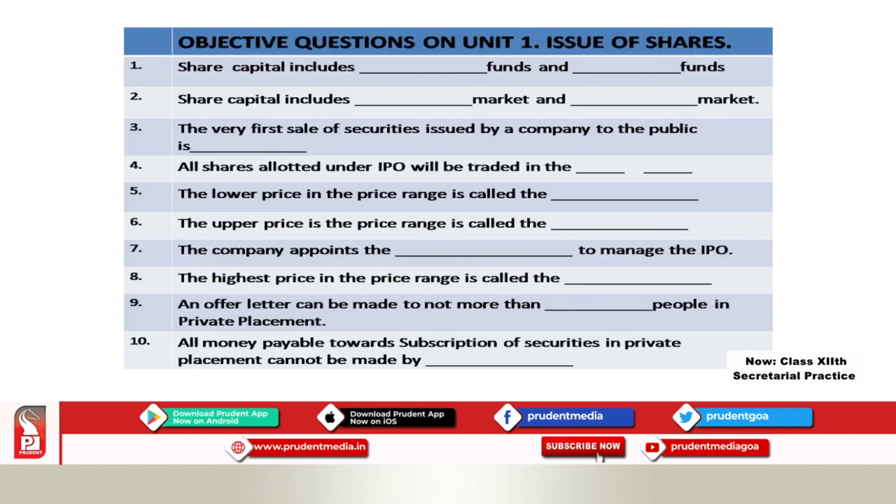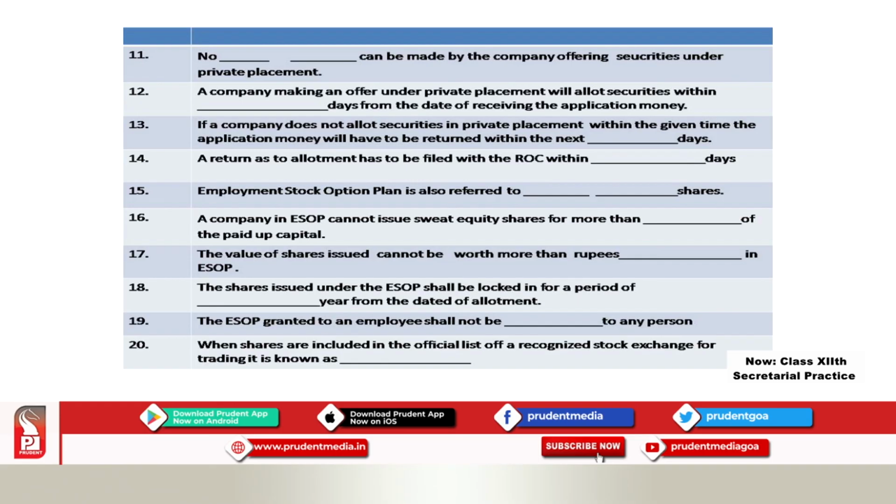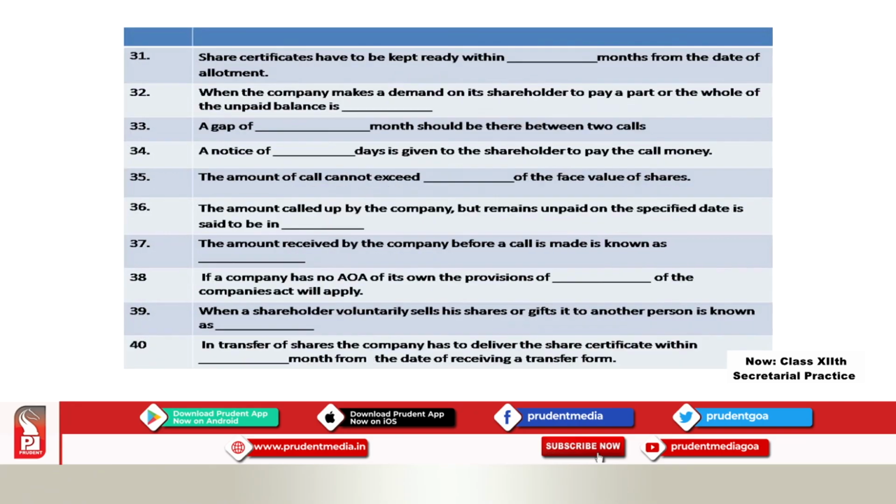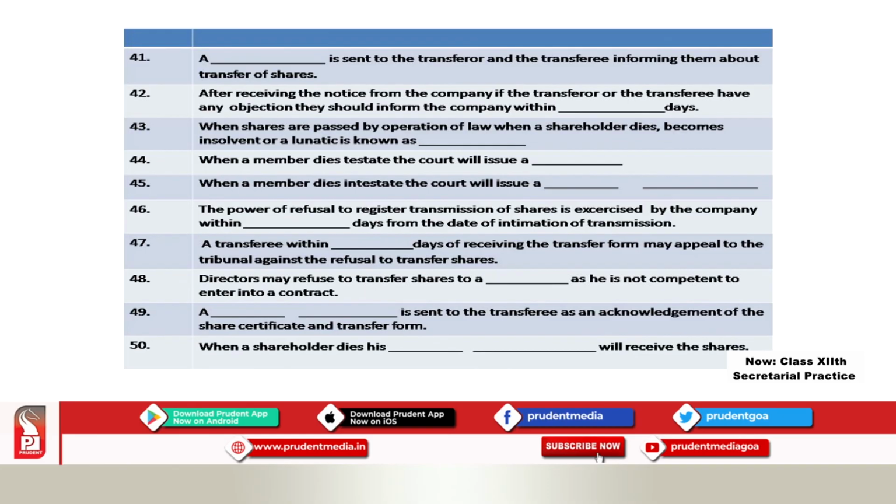I have prepared a few objective questions for you. So, you can go through them on the whole topic of issue of shares. I have the likely objective questions, like a question bank, but I have prepared a question bank of only objective questions. So, these are the objective questions that are put forward for you. I have put 50 objective questions, and after going through the topic, you can answer these objective questions. Okay. In total there are 50 objective questions.